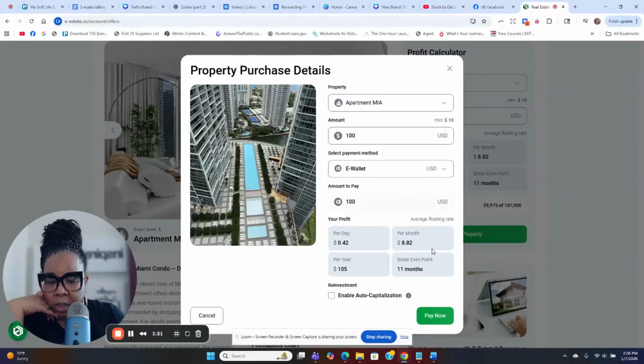$8.82 a month, $105 per year. Okay. That's how it's going to break down. That's how that's going to look for me the first 18 months. After that, this $105 will be paid to me. That is 10% for the year.